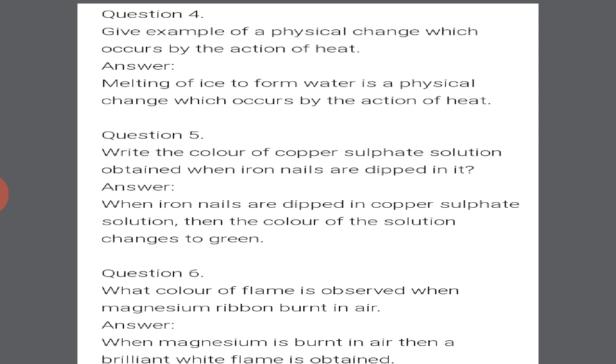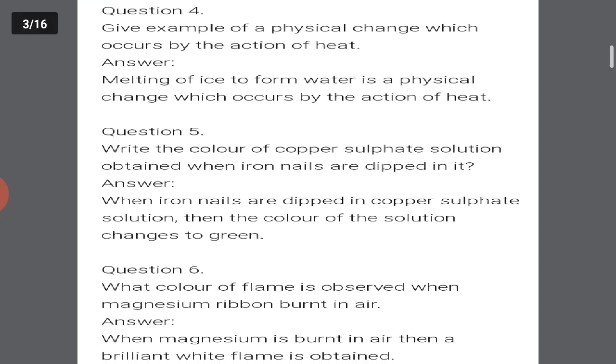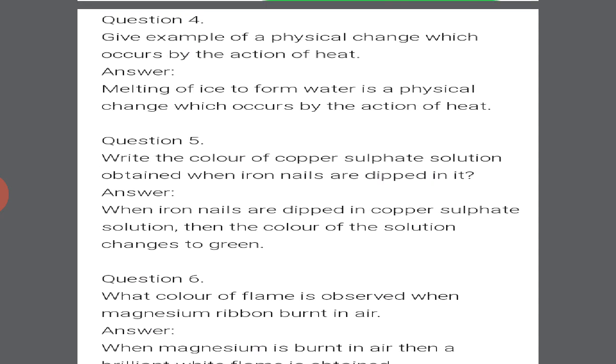Write the color of copper sulfate solution obtained when iron nails are dipped in it. When iron nails are dipped in copper sulfate solution, then the color of the solution changes to green. It is green because iron is a more reactive metal than copper.